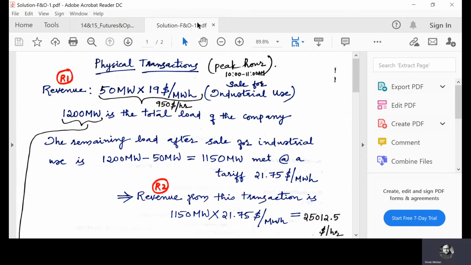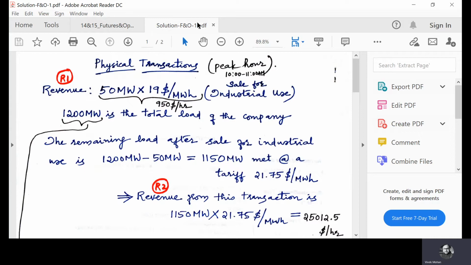Okay. We move on to the physical transactions first. So the total profit of the company is the sum of profit from physical transactions and the profit from financial transactions. So first we'll see what the physical transactions are and the revenue and expense involved.